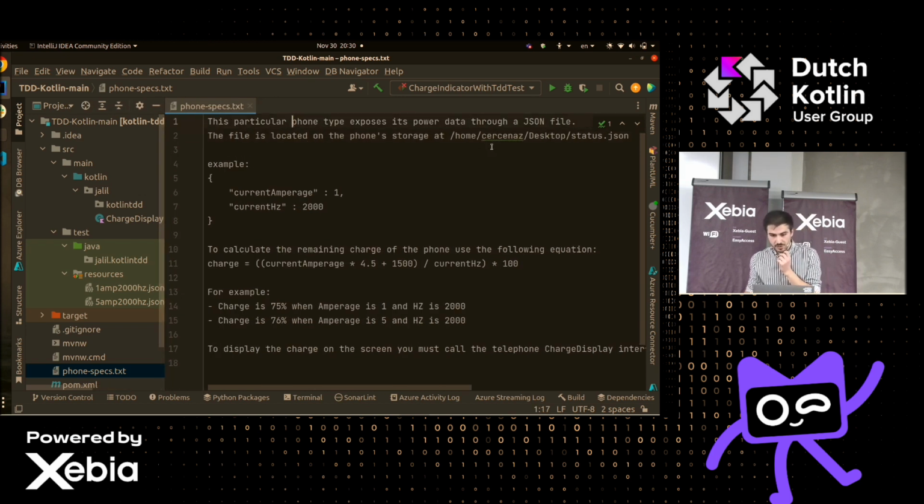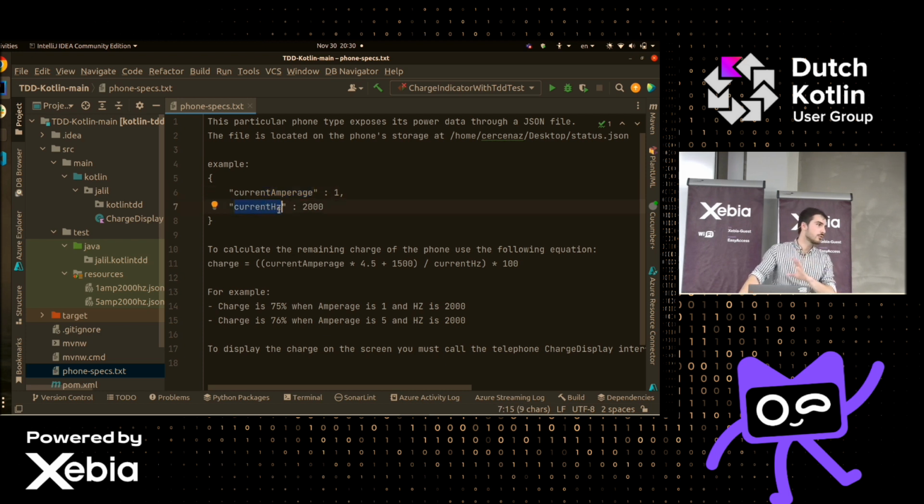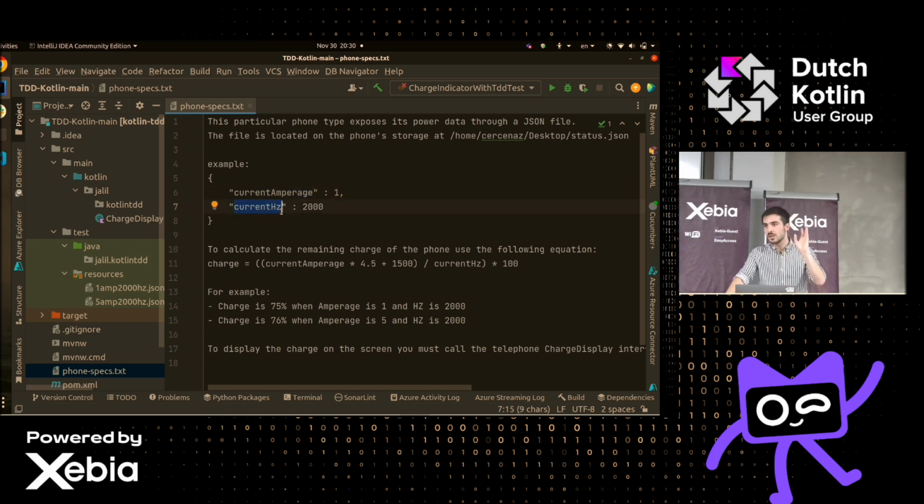This particular phone exposes its power through a JSON file. This file is located on the file storage. For convenience reasons, it's on my desktop. An example of this JSON file is that we have the amps here and we have the hertz here. I really know nothing about phones or how to calculate any charge. I remembered some things and I put them in the example here, so please take it with a grain of salt.